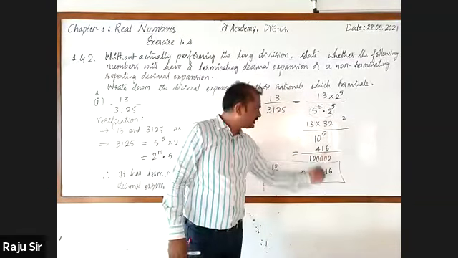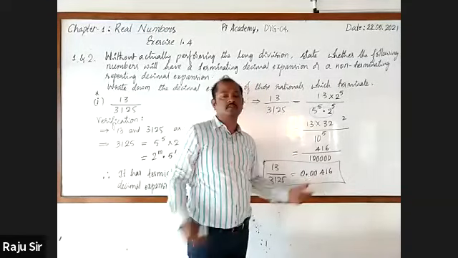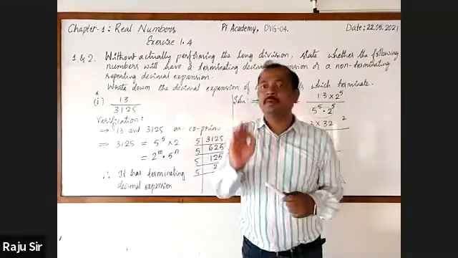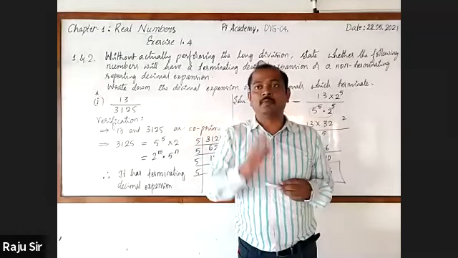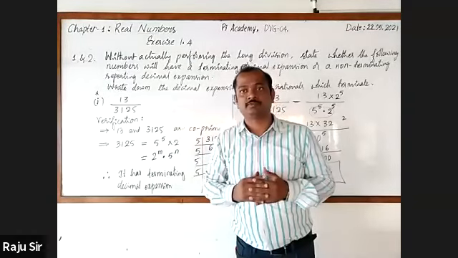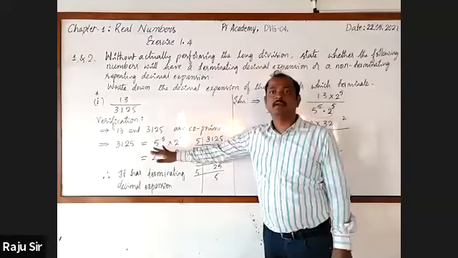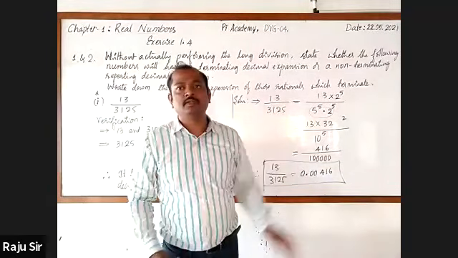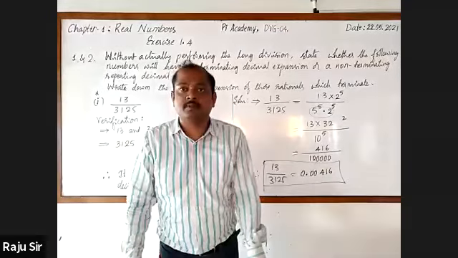Among them the 3 digits are 4, 1, and 6, and the first 2 are zeros. You can also write it directly. But please do remember, this question will be asked for 1 mark. Either it may be just to decide whether it is terminating or not, or to write it in decimal form, or they may ask you after how many decimal places the decimal expansion of the given number terminates.